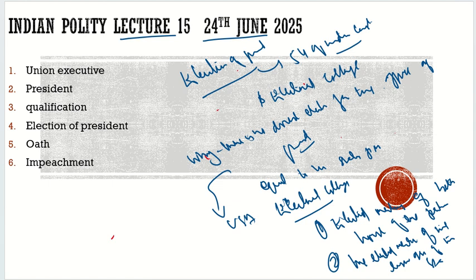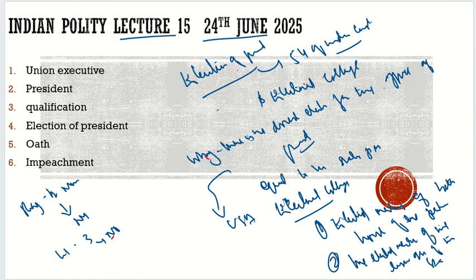In the Rajya Sabha we have 12 nominated members. Can they vote in this? No, they cannot vote. In the Lok Sabha we used to have 3 Anglo-Indians. Can they vote? No, they cannot vote. So it is the elected members of both houses of the parliament which are part of the electoral college, and the elected members of the legislative assemblies of the state.